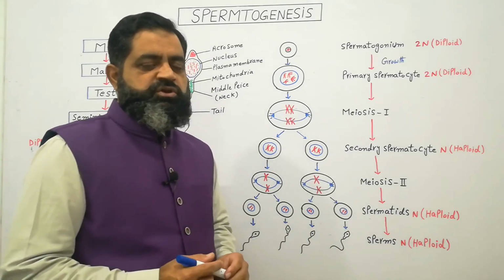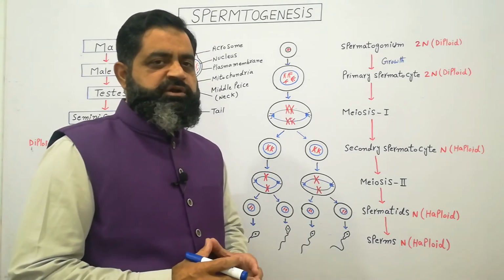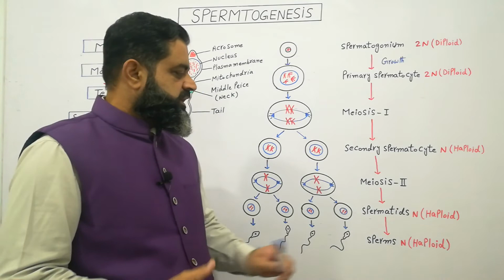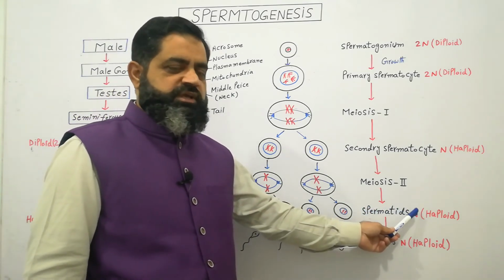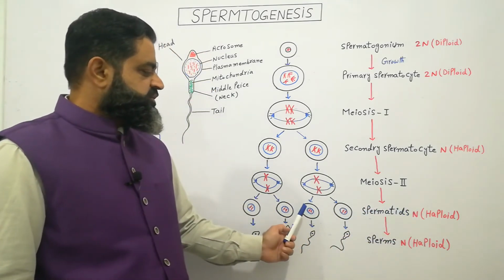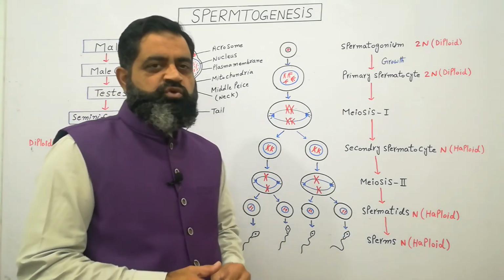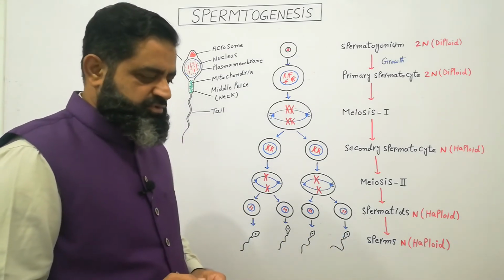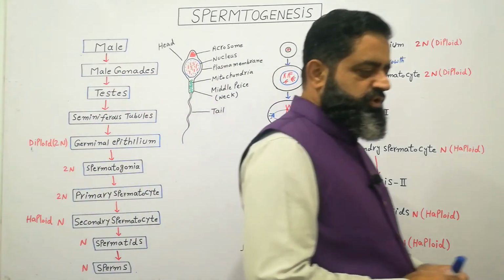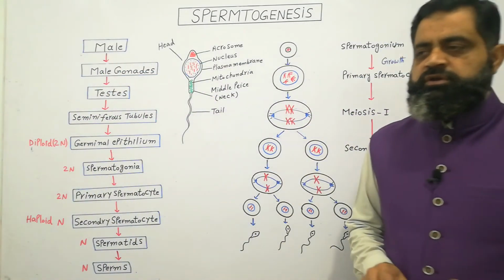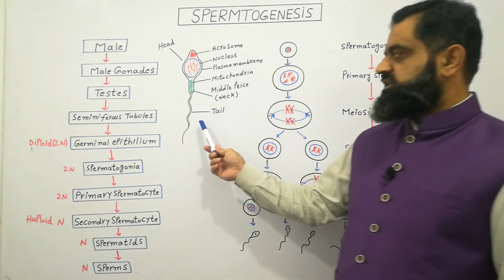During this meiosis II, the chromosome number is not reduced anymore. These spermatids, which are haploid cells, change into sperm, which are also haploid, and this whole process is known as spermatogenesis. Now if we look at the structure of sperm, the sperm has three main parts.